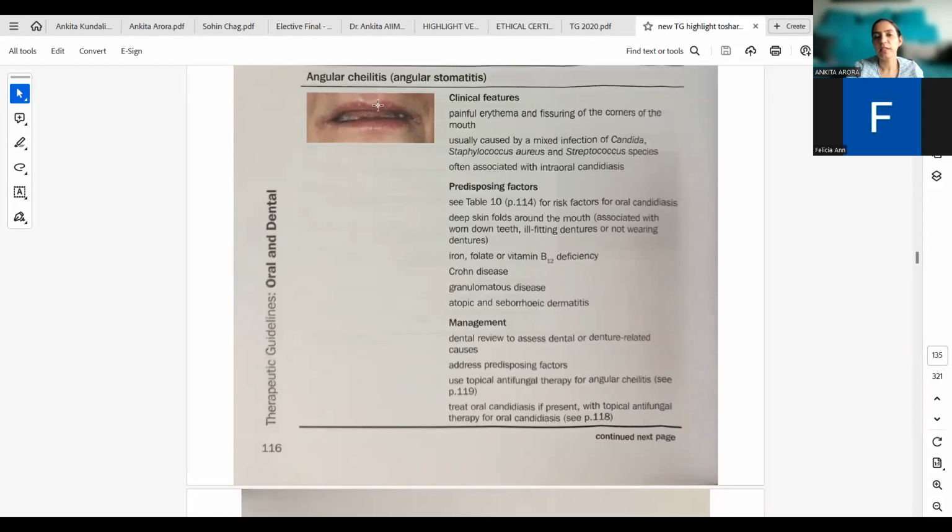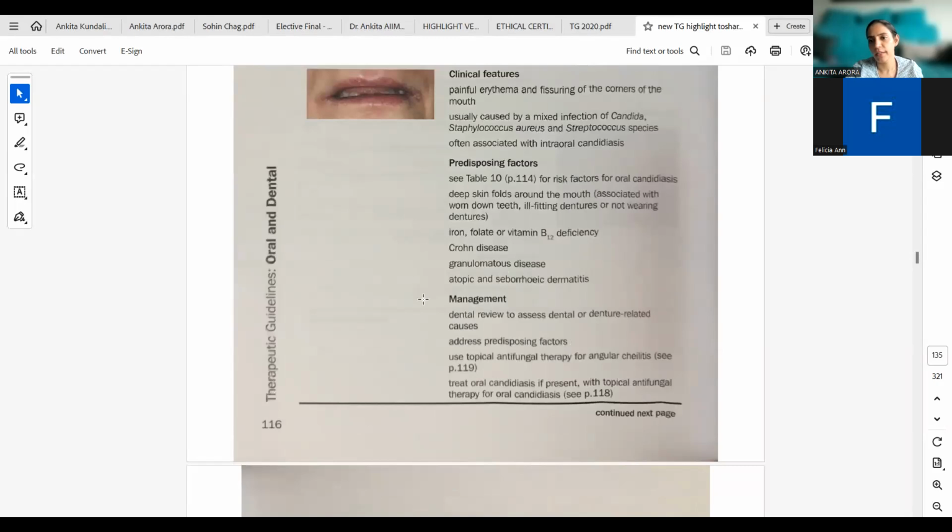That's why it is not a predominantly fungal disease, but still Candida can thrive in such situations like moist corners of the lips, inadequate oral hygiene, denture-related, patient not wearing dentures. So this is a secondary kind of Candida inhabitation.